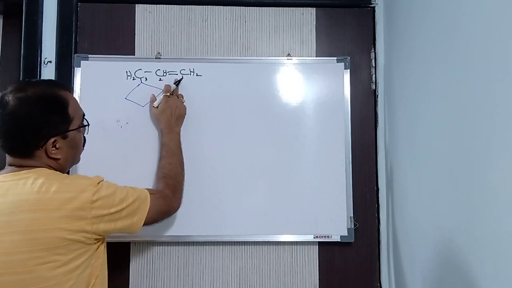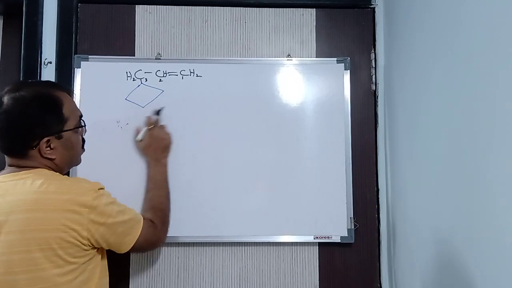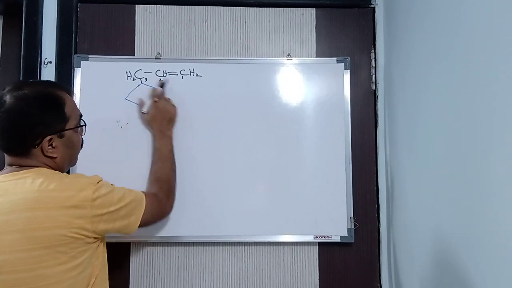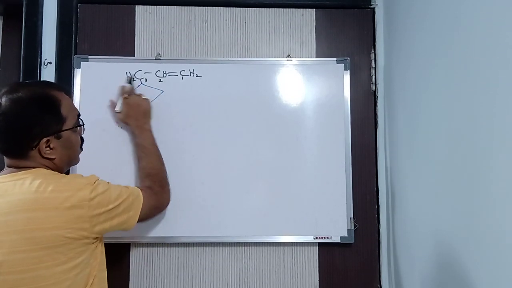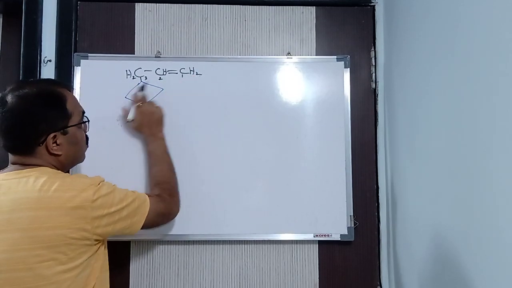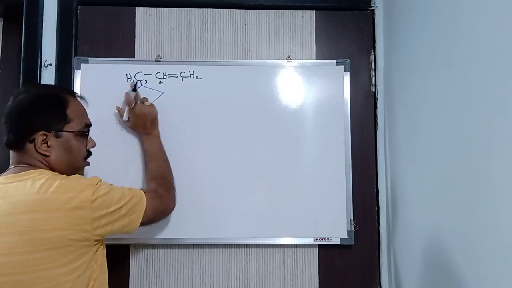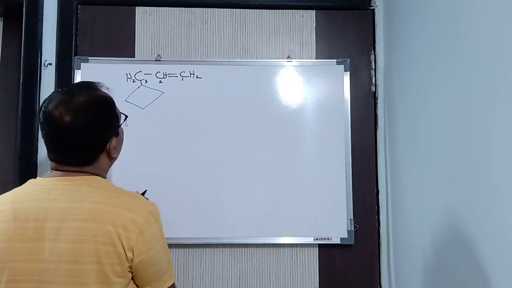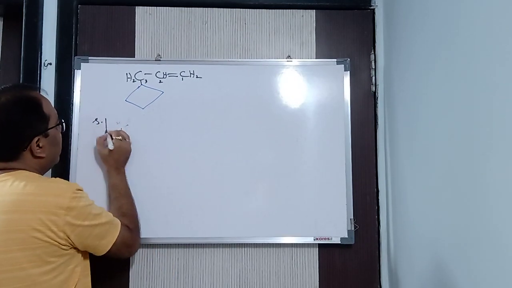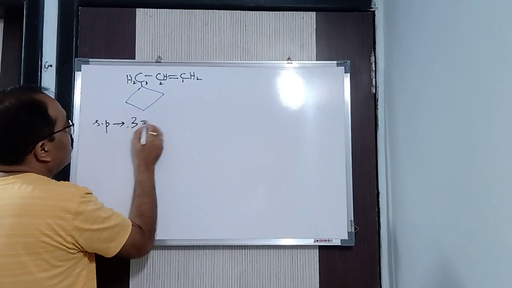I'll give the lowest number to the double bond because this is your prefix, the substituent it becomes. Alright, this is your prefix. Now this is your substituent. In this particular compound, this is the root word, so then definitely this is a substituent. Clear now? Okay. So hence what we get is the secondary prefix as nothing but 3-cyclopropyl.